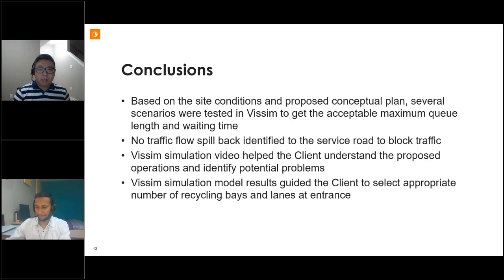Yeah, and for the project conclusions, multiple scenarios in terms of waiting lane numbers and unloading bay numbers were tested in the VISSIM model we established to see the maximum queue length and waiting time. Those results were used for discussion with the water resource team and the client. Since no spillback to the service road is allowable, finally 5 waiting lanes and 6 unloading bays were recommended based on our model results, and there's no conflict with the site space. Then the final design of this site was confirmed based on the guidance of the VISSIM simulation results.